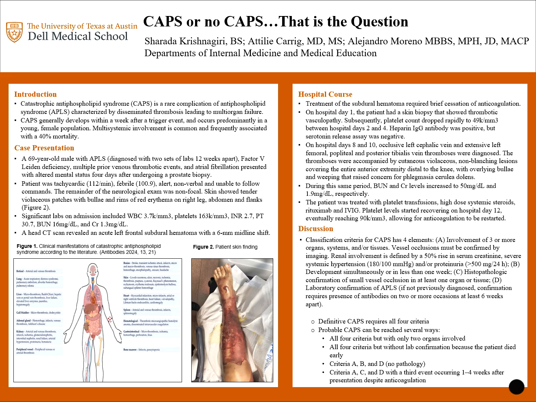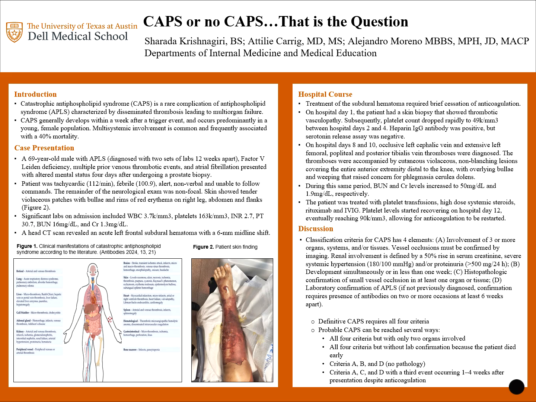In terms of his physical exam, he was tachycardic, febrile. His neurological exam was mostly normal, although he was nonverbal and unable to follow commands. And his skin exam showed large rashes with bulla and erythema, these violaceous patches, like we can see in figure 2, on his right leg, abdomen, and his flanks. In terms of his labs, he had a low white count, low normal platelets, and an elevated prothrombin time. Ultimately, he was diagnosed with a left frontal subdural hematoma following a CT scan.